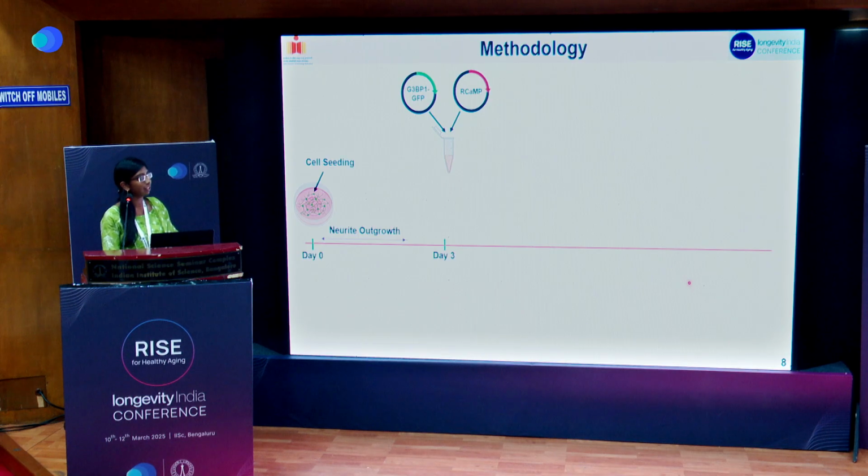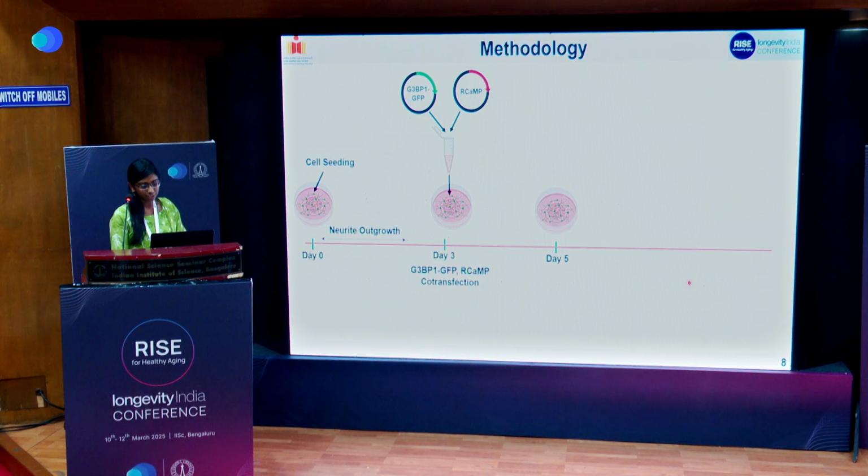Why are we using RCaMP? Because a fluorophore is a dye, so it cannot be studied for a longer time. So we are using one genetic sensor. When these are co-transfected, after 48 hours of incubation, the co-transfected cells were treated with CoCl2 because it can mimic a chemical hypoxic